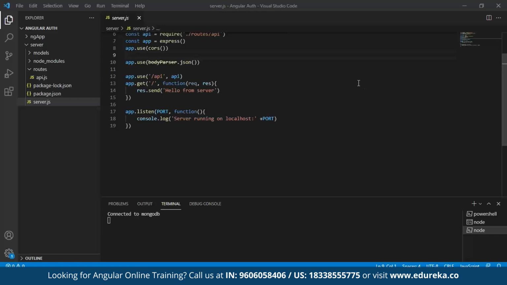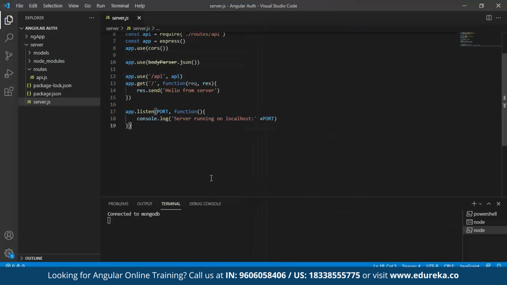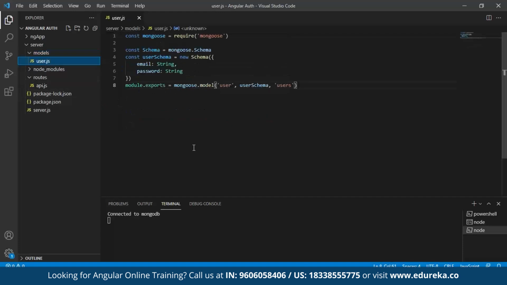Now the next step is to set up our MongoDB. Let's go ahead and do that. The first thing we need to do in order to set up MongoDB is install Mongoose. We can go back to our terminal and run the command npm install --save mongoose. When we do that, Mongoose has been installed and set up to run. The next thing is, in our server folder, we create models.